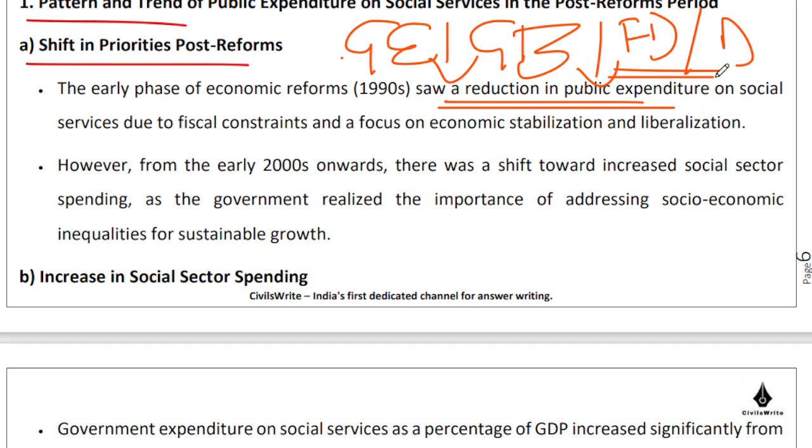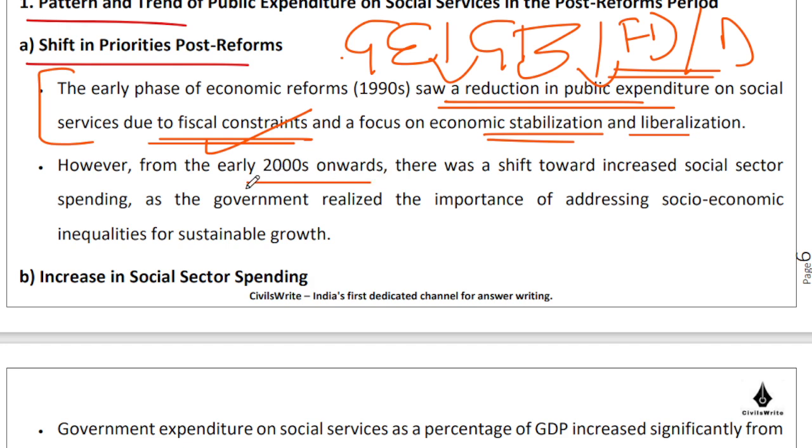And obviously that had an impact also on public expenditure on social services. So the fiscal constraints that we were facing in the 1990s were quite severe, right? And there was a requirement for bringing about economic stabilization and leaving savings on the table for the private sector to borrow and invest. So government basically brought down its expenditure in the initial part of 1990s.